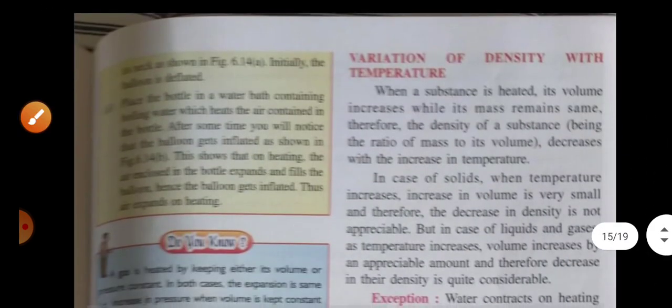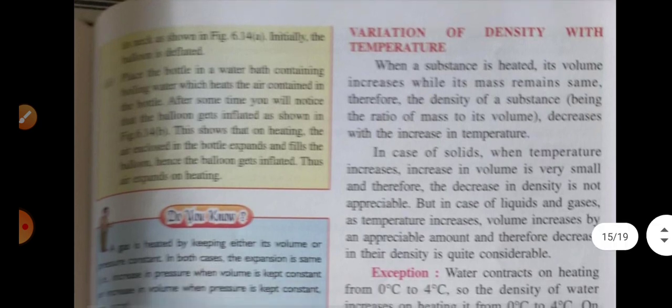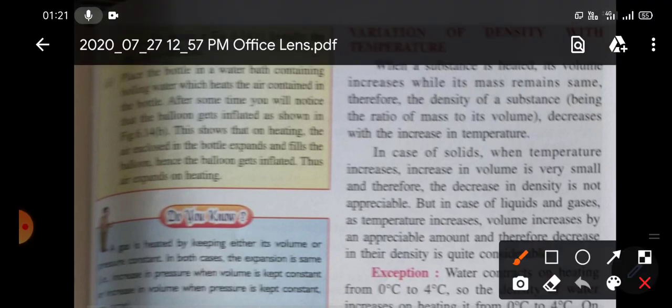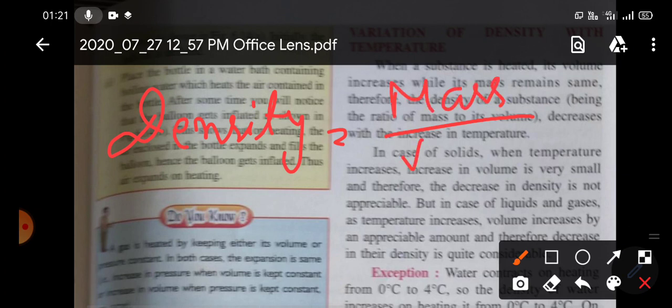Now, variation of density with temperature. Due to heating, volume increases. If volume increases but mass is constant, mass being an intrinsic property of matter, mass never changes. So if mass is constant and volume increases, obviously density will decrease, because density is equal to mass by volume.